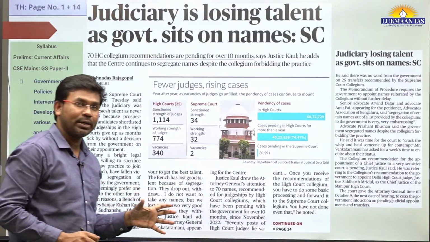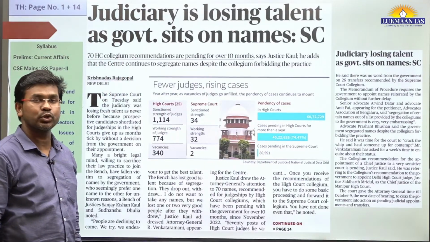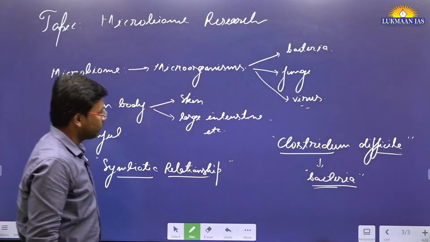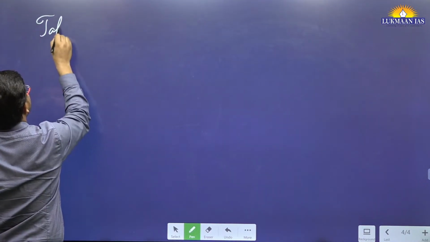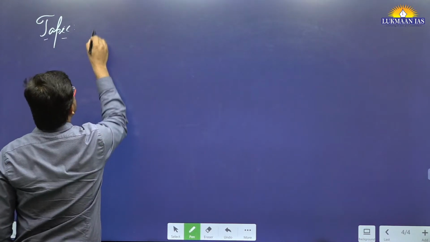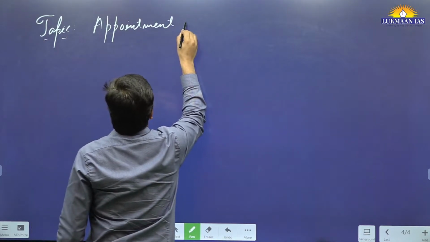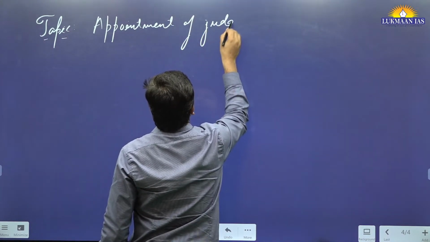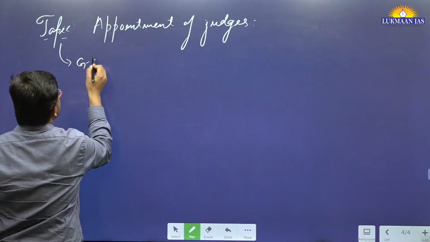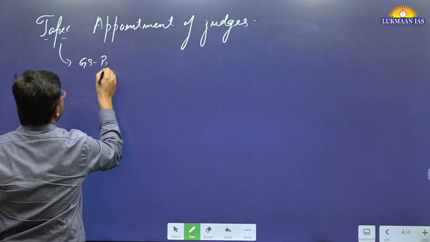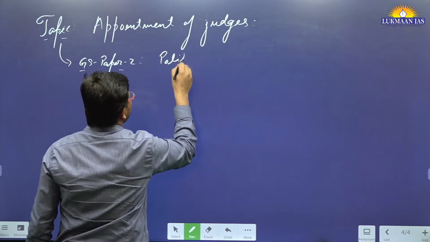Now this topic is important. It says, Judiciary is losing talent as government sits on names, Supreme Court of India. So let's talk about this topic. This topic is related to appointment of judges. So I'm not writing the exact topic name. However, we are going to understand this thing. So this topic is important under GS paper 2 of the mains exam, and it is also a part of polity. So this is, let's say, important for prelims also.